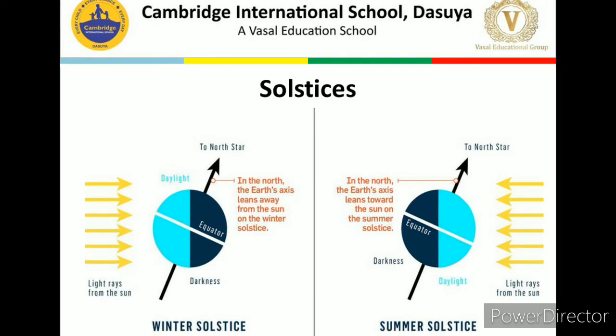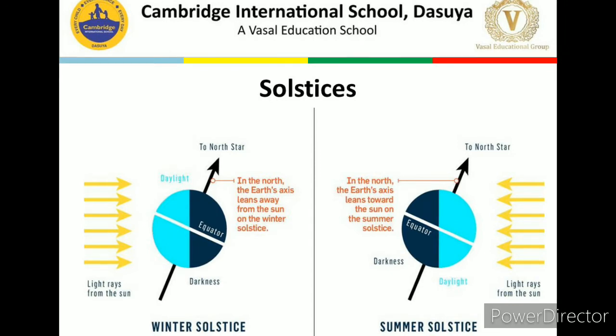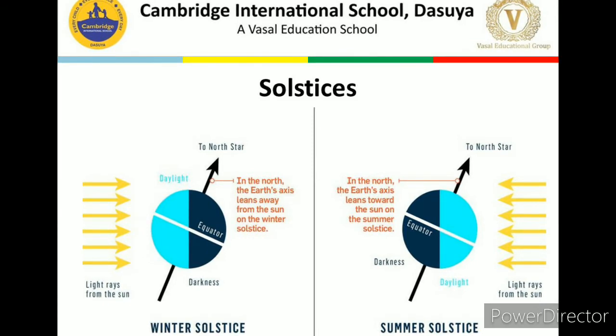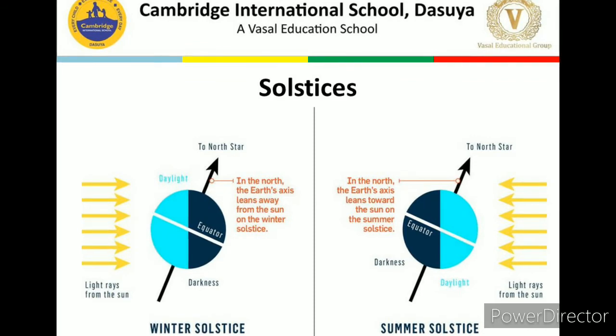Now let me repeat again. What happens on 21st June? The rays of the sun fall on the Tropic of Cancer. So here we have the longest day and the shortest night, and we are calling this summer solstice in the northern hemisphere.